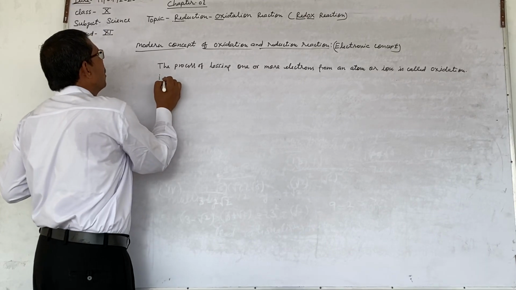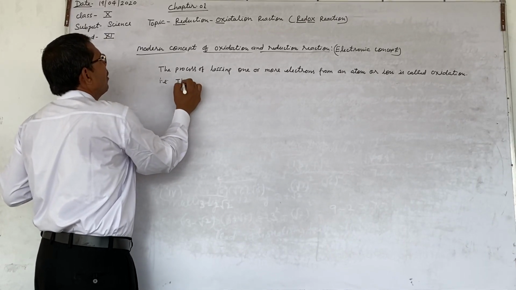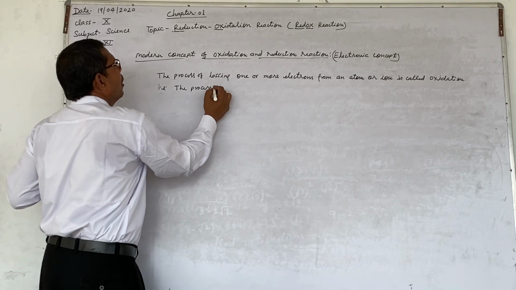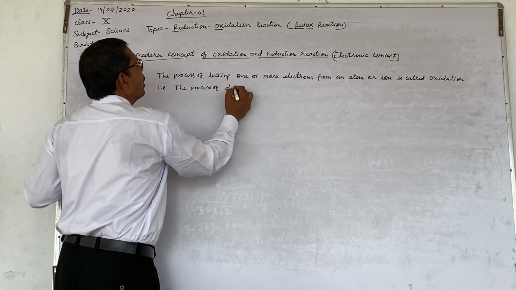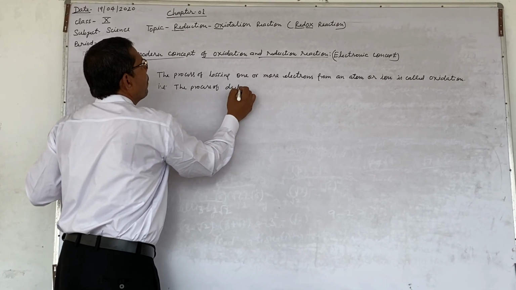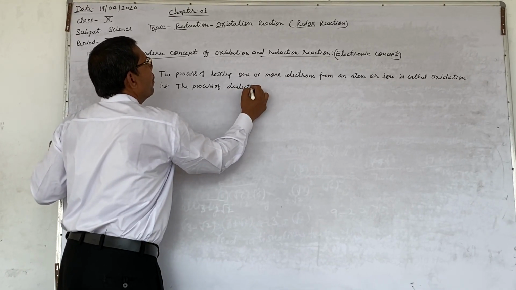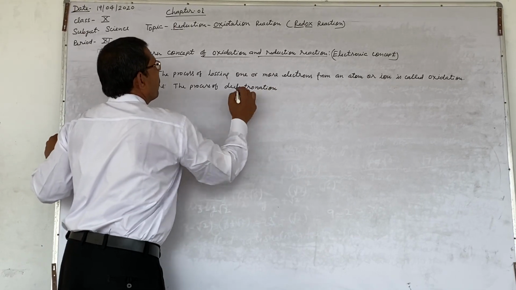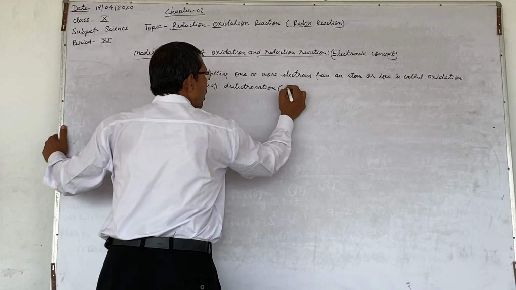That is the process of de-electronation. De-electronation means removal of electrons.